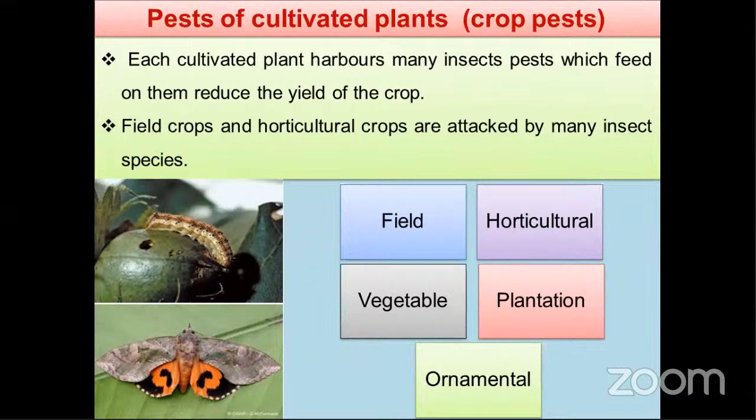So these phytophagous insects feeding on plants within one genus only, within one genus, closely related species. So that is called monophagous.